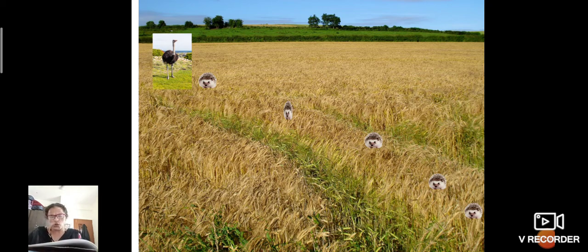Then the ostrich could not understand how he had been beaten. He was unable to understand what actually happened. Right, we know, children, actually what happened, but the ostrich was unable to understand what was actually happening there. He had been beaten by a stumpy little hedgehog. Then he agreed, okay, maybe the hedgehog runs faster than me, right? He thought, okay, I lose, he said.